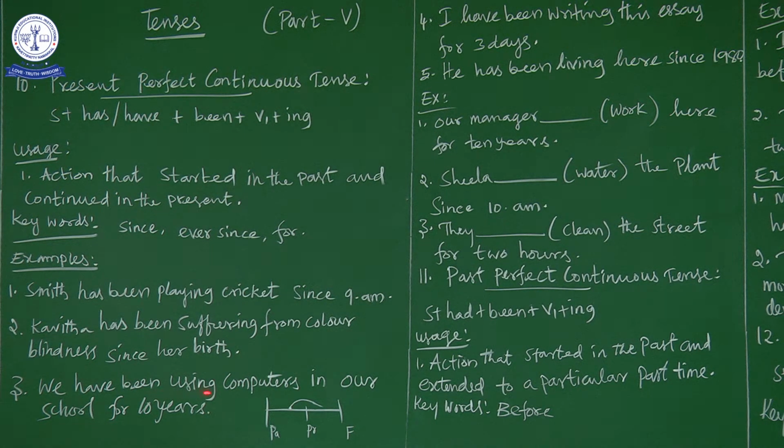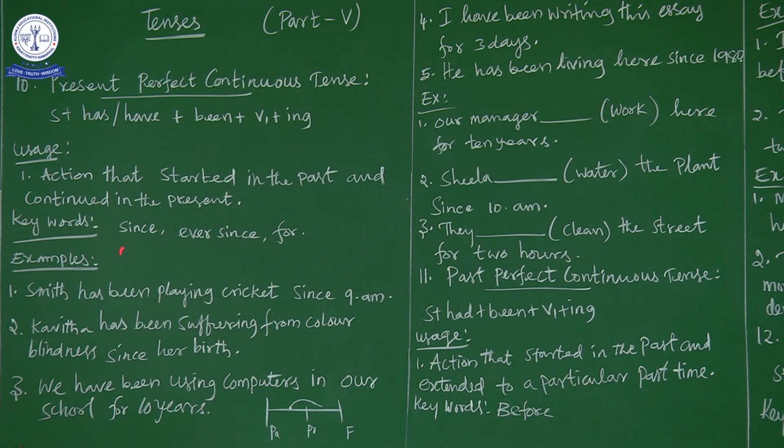We have been using computers in our school for 10 years. Before going to this example, you must understand the difference between since and for. Since is a particular point of time, and for is a totality, the whole period of time. Whenever you use since, you have to mention the time when it started. But for, you need not mention it. The time will be a totality.